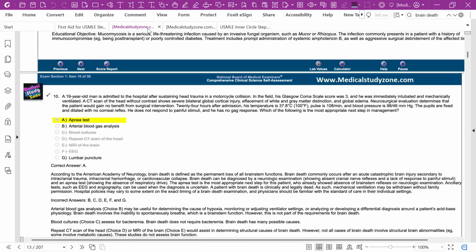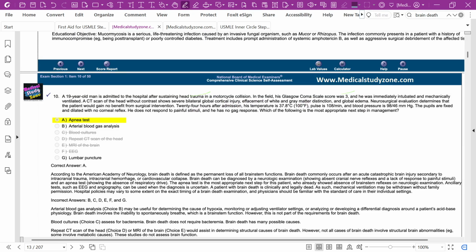Okay, if we look at this question, this is one of the NBME questions. A 19-year-old is admitted to the hospital after sustaining head trauma. So traumatic. GCS is very low, 3. Intubated and mechanically ventilated, 24 hours after admission.